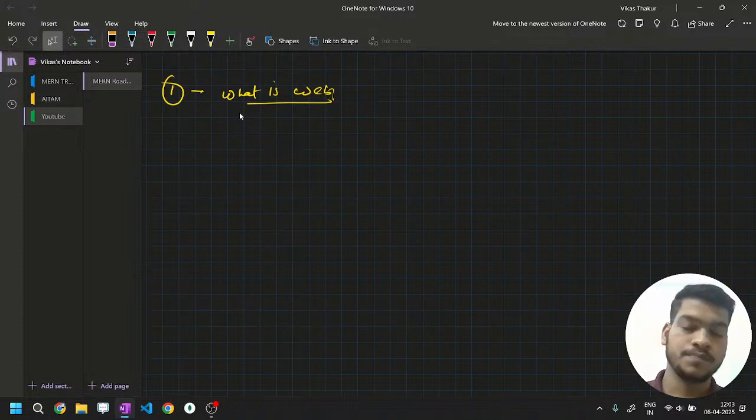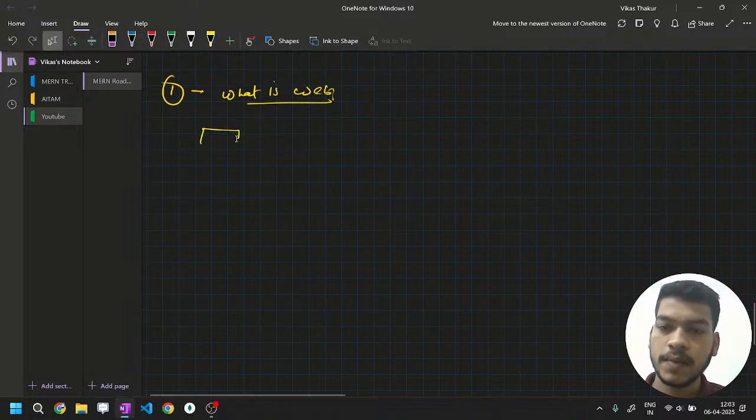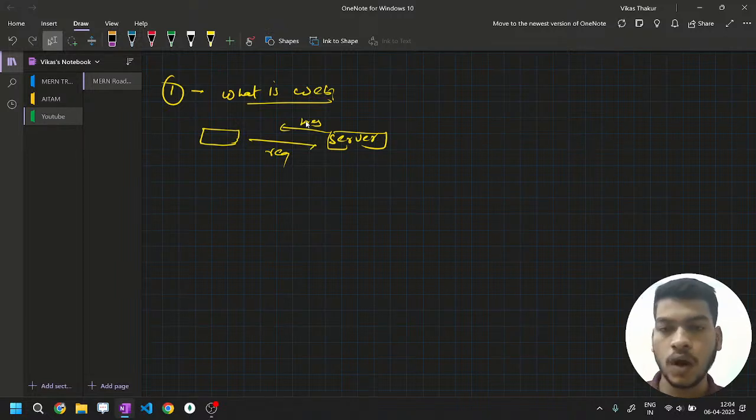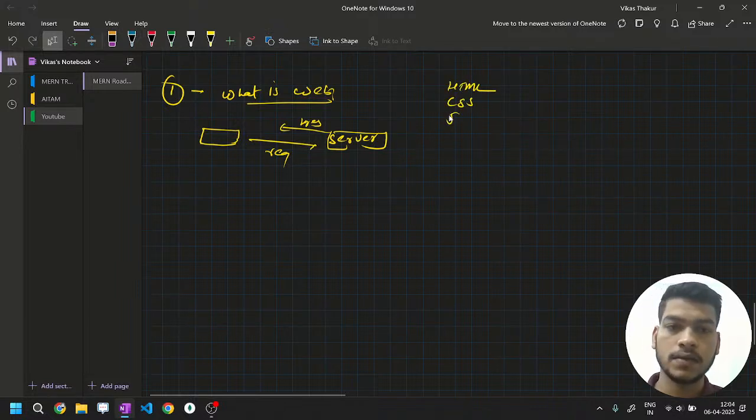Through routers, it goes to a server. What does the server give you? A request goes, and what comes back is called a response. And how does the response travel from the server through the router to your UI? I have discussed that it comes as three files: the HTML file, CSS file, and JavaScript file.